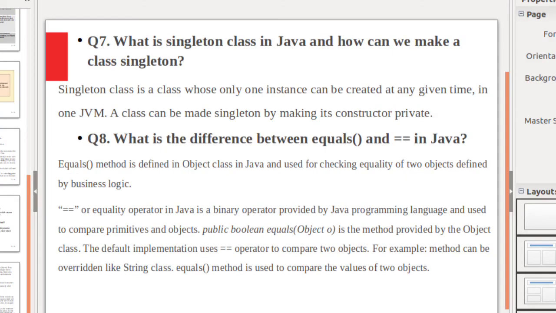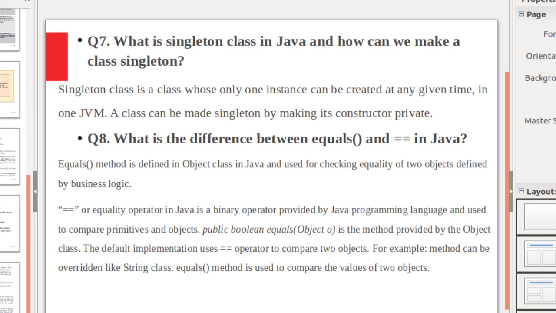What is a singleton class in Java? Singleton class is a class whose only one instance can be created at any given time. How can we make a class singleton? By making its constructor private, a class can be made singleton.